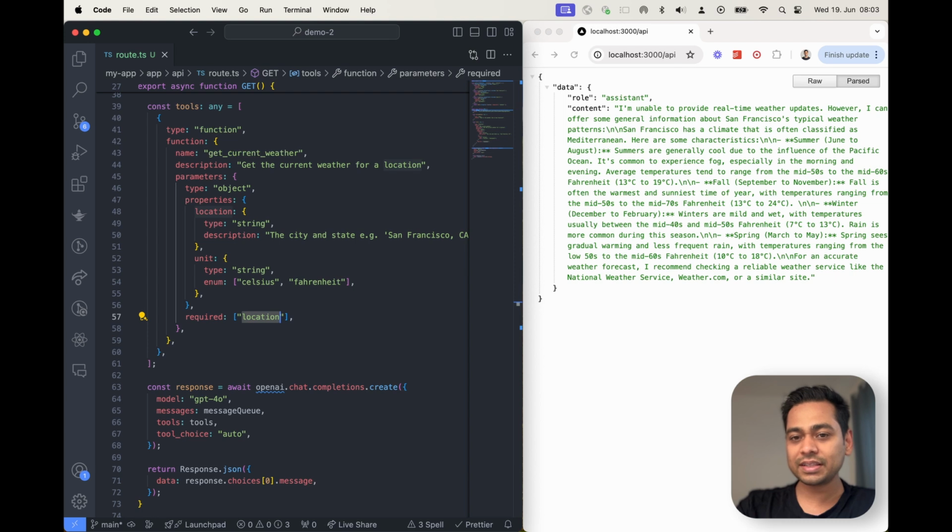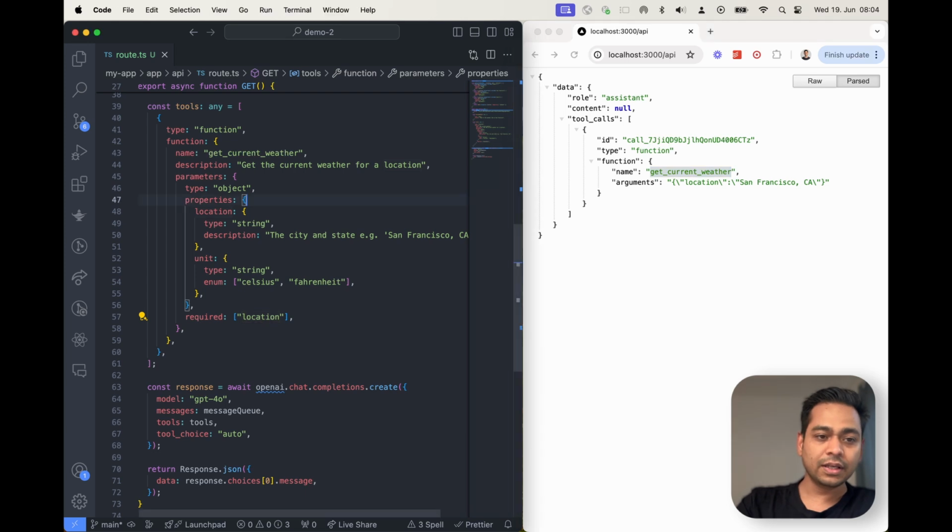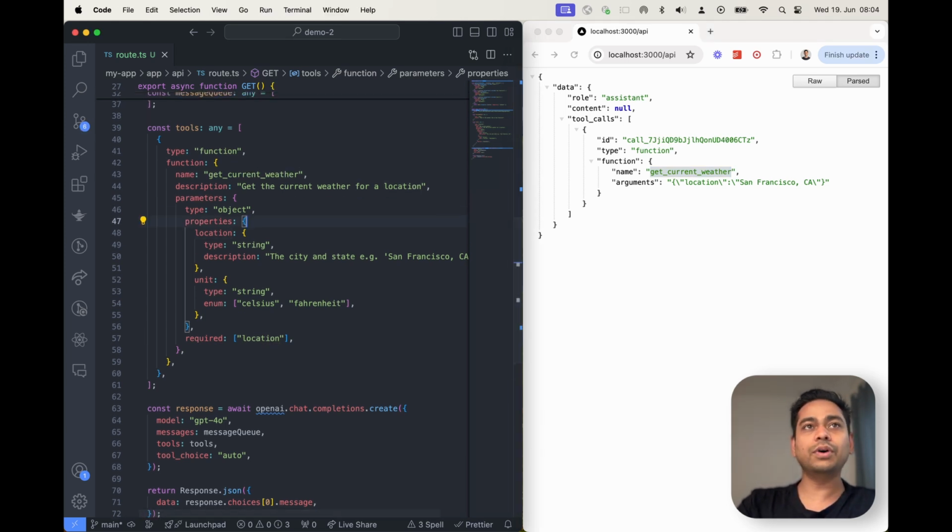Right now I am getting this data, where in the content there is some blah blah that it doesn't really know the answer. And if I hit my API now, you will notice the content is null and the tool calls gives me a function back. It tells me you can call this get current weather with location San Francisco. So it didn't call it on my behalf, but it says this tool can be used for getting the right data. Also, we can pass more than one function and it chooses the right tool. For example, here I have another function.